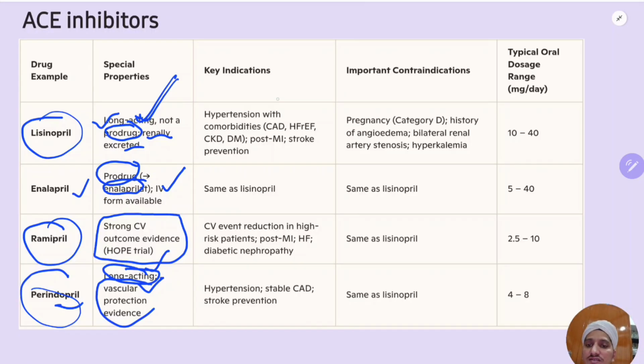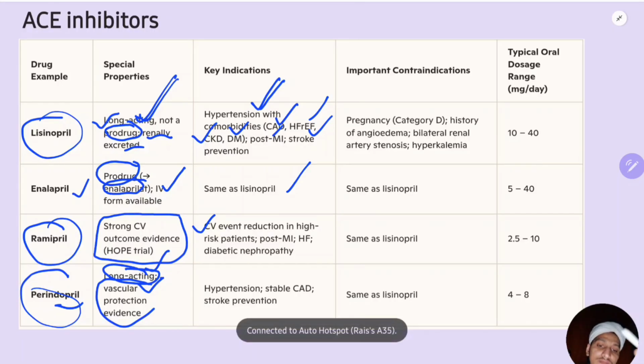What are the key indications? So hypertension with comorbidities is the indication. Hypertension with comorbidities like coronary artery disease or HFrEF, heart failure with reduced ejection fraction, CKD, diabetes mellitus, post myocardial infarction, stroke prevention. So they are the number one drugs, first line drug in hypertension. Again, enalapril has the same uses. Ramipril also has the same use, but one special property is cardiovascular event reduction in high risk patients, post myocardial infarction, heart failure, diabetic nephropathy, same things. One special property is that it has the greatest evidence of strong cardiovascular outcome. Okay, cardiovascular outcome.